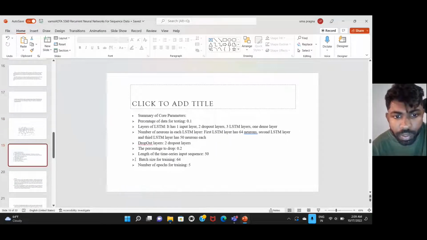Summary of core parameters: percentage of data for testing. Like we said, the test split should be 0.1. Layers of LSTM: it has one input layer, two dropout layers, three LSTM layers, and one dense layer. Number of neurons in each LSTM layer: the first LSTM layer has 64 neurons. The second and third LSTM layers have 50 neurons each.